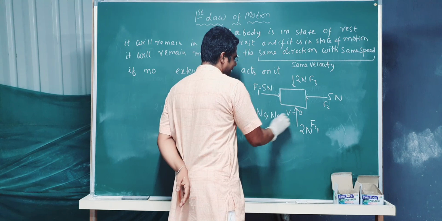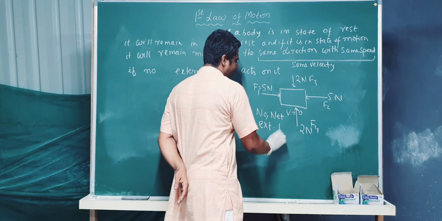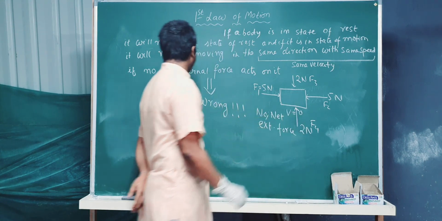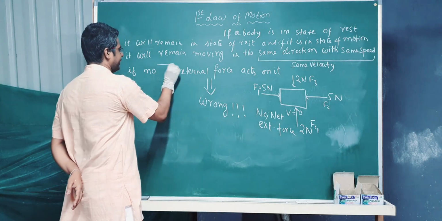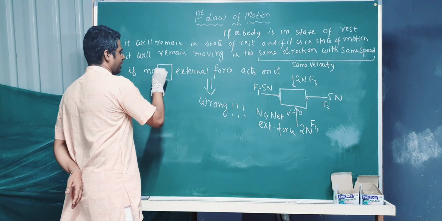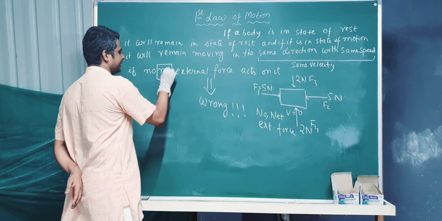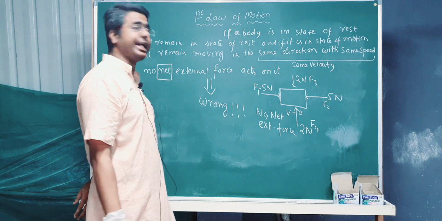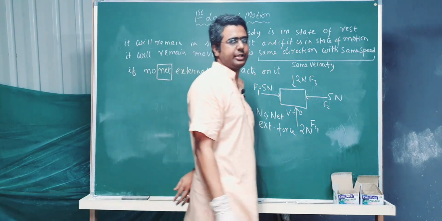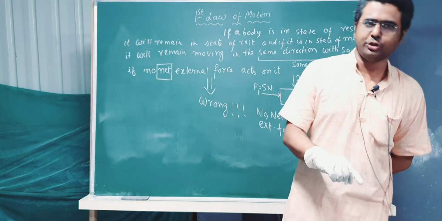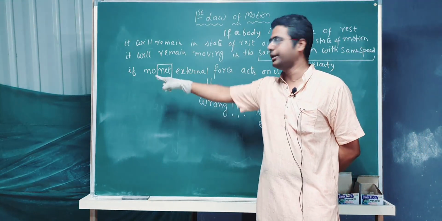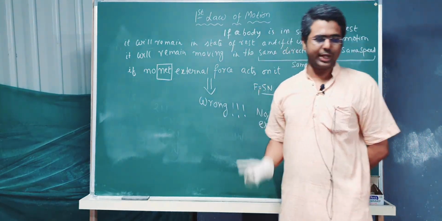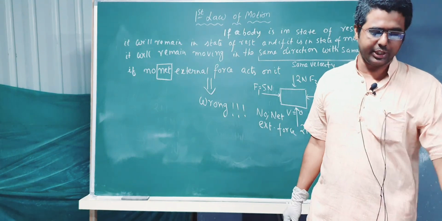No net external force. So there should be an addition of a term which will be called net. So the correct statement is: when no net external force is acting on it. I know your books have not given this word net, but it should have been there. So you can write it, no problem. Okay, clear?